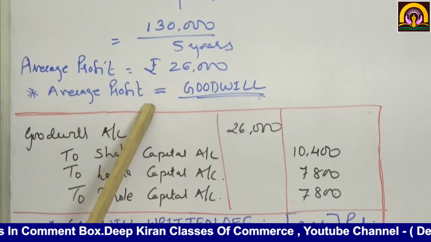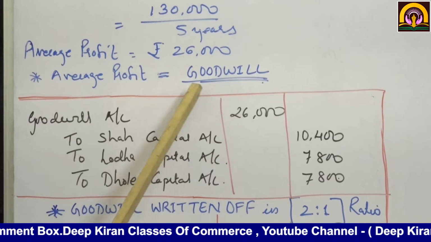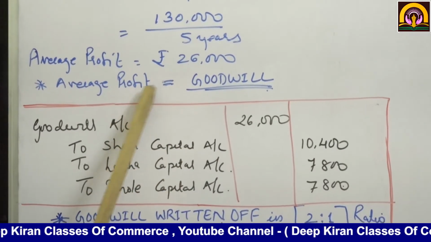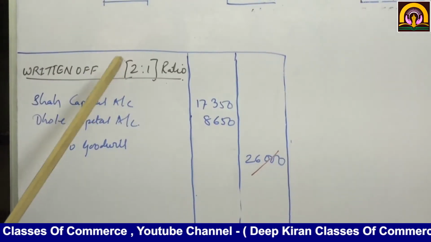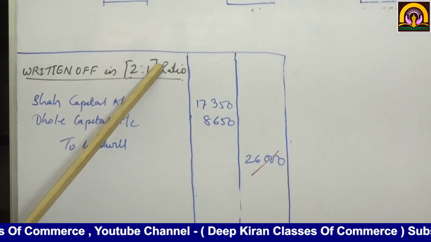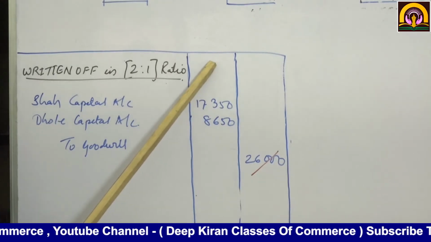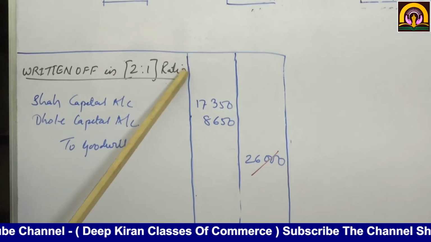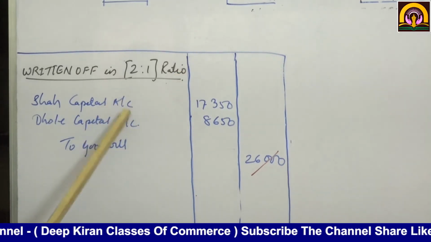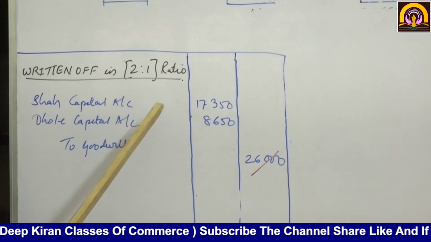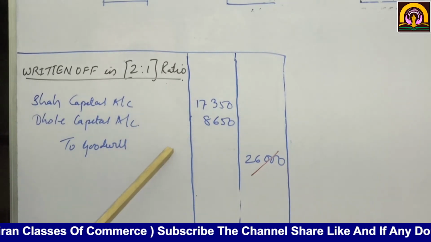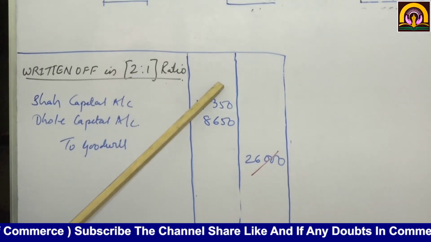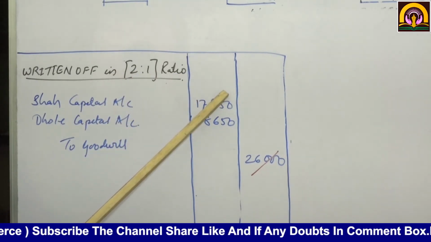Now goodwill is equal to average profit only. Whatever the average profit, that is the value of goodwill. So average profit is equal to goodwill. Now we have distributed the goodwill to the partners. Goodwill account debit: Shah 10,400, Lodha 7,800 and Dole 7,800. This is the value of goodwill given to all the three partners.